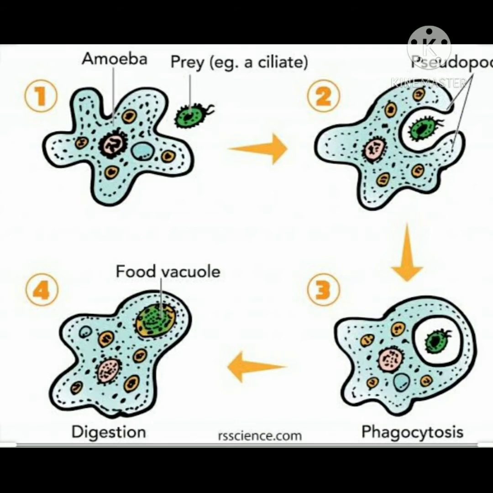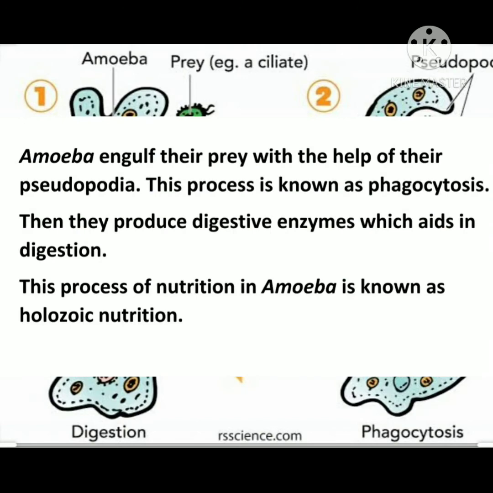So see the figure. See, there's a prey, the amoeba moves towards it, the pseudopodia engulfs the food. Once it is completely engulfed, this process is known as phagocytosis. Once phagocytosis takes place, a food vacuole is formed inside the body of amoeba and digestion takes place. This entire process in which amoeba engulfs the food, produces a food vacuole and digests the food is known as or termed as holozoic nutrition.